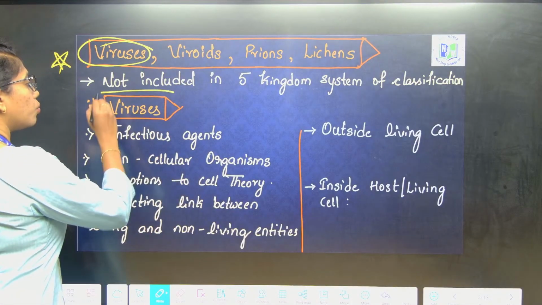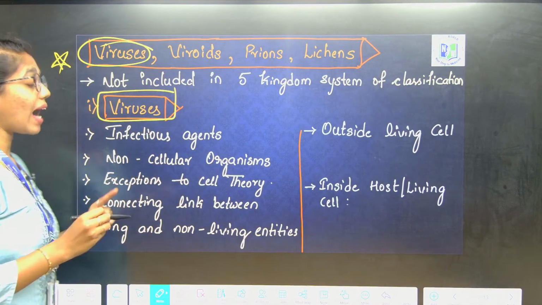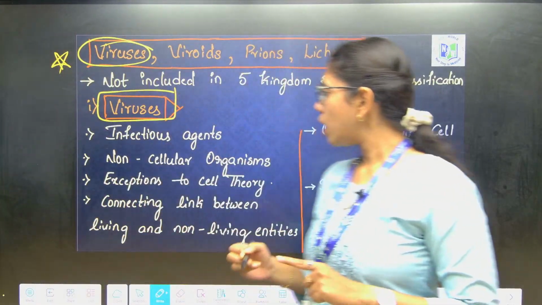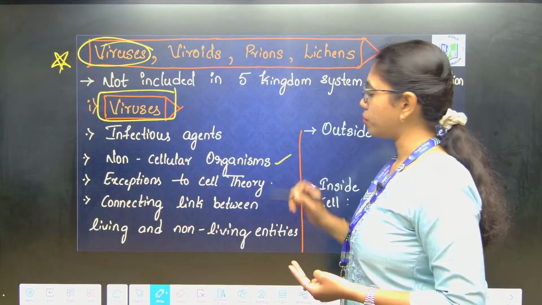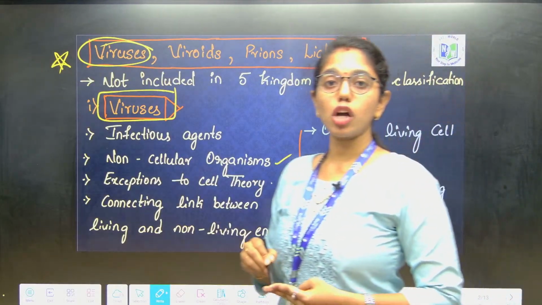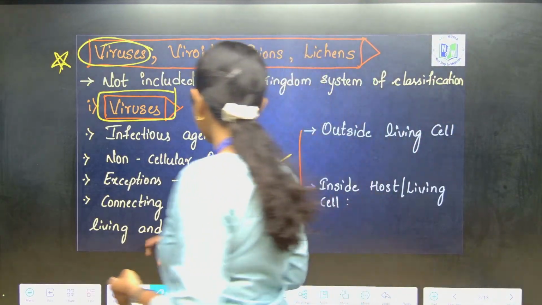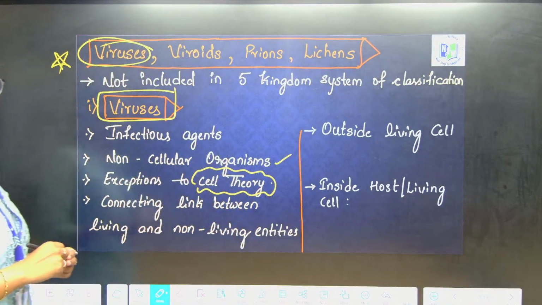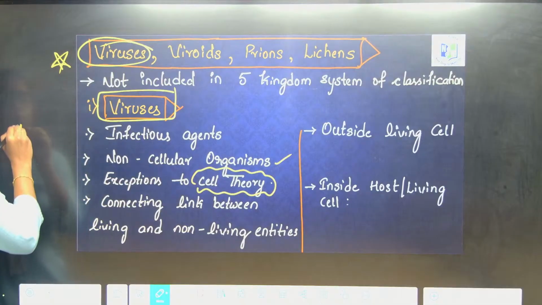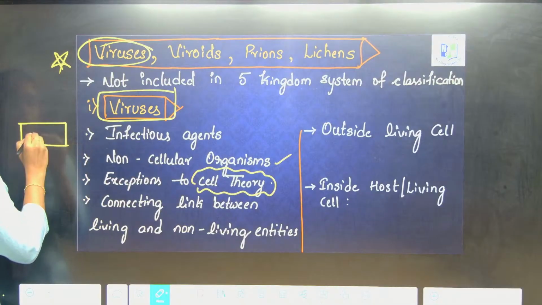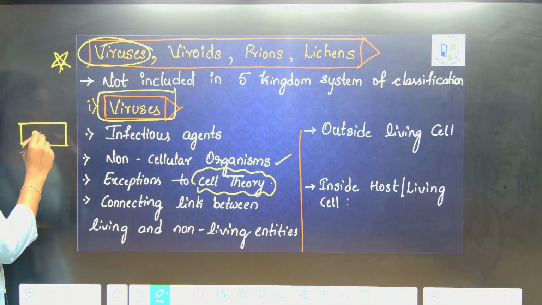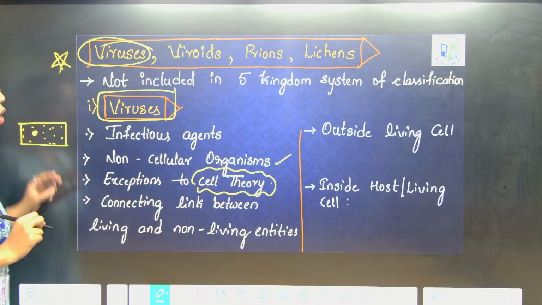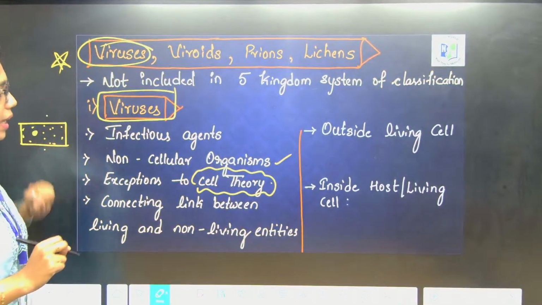First, about viruses. Viruses are infectious agents, non-cellular organisms. And do you know, virus is also an exception to cell theory, because cell theory is applicable to those cells which have a cell membrane, a nucleus and a cytoplasm. Only to such cells is cell theory applicable.